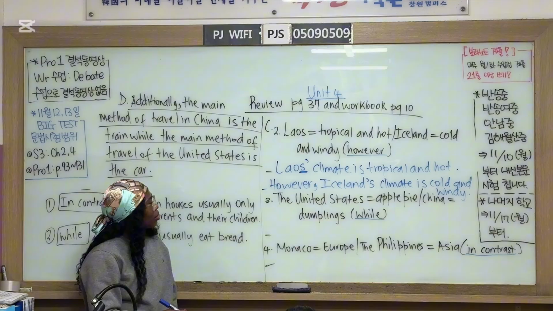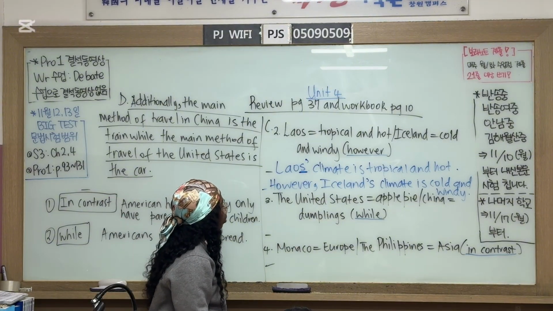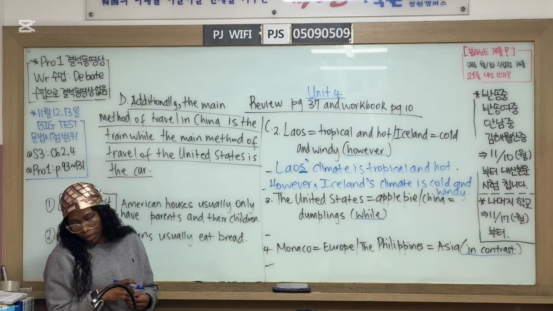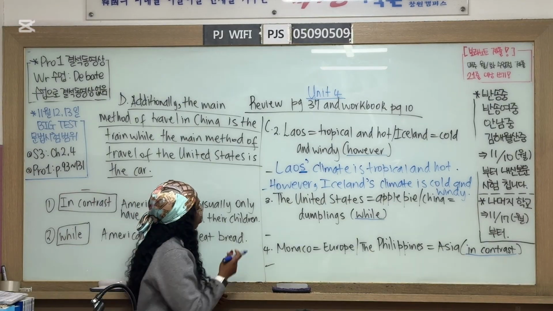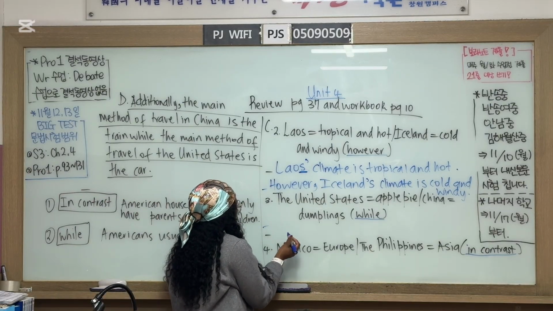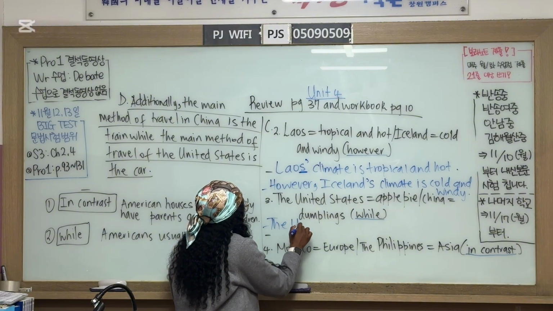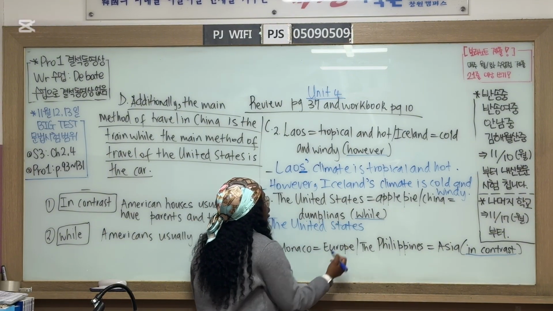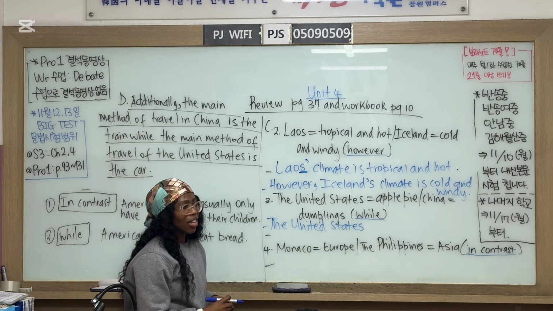The United States traditional dish is apple pie, while China's traditional dish is dumplings. Good. How do I write the possessive of the United States?